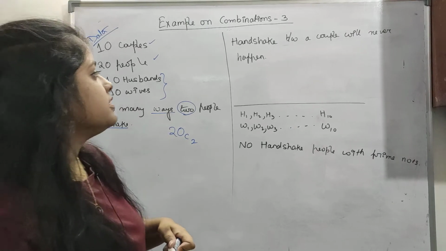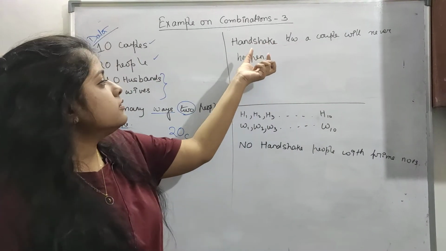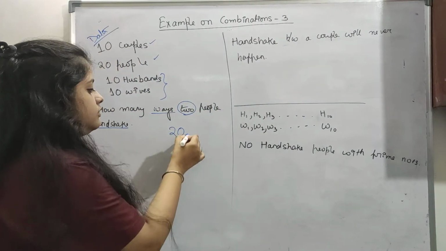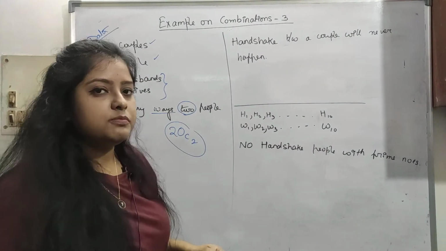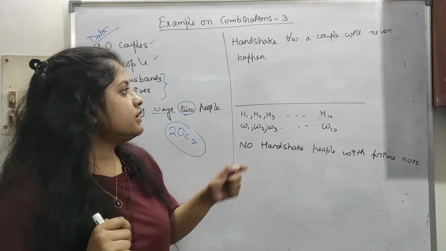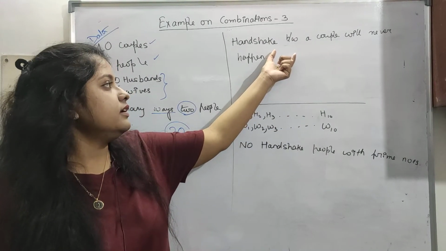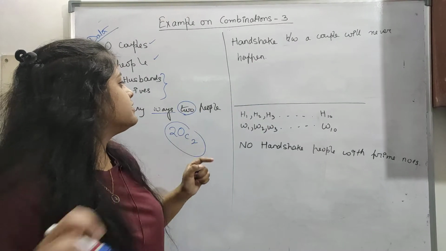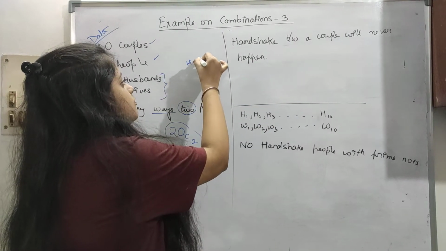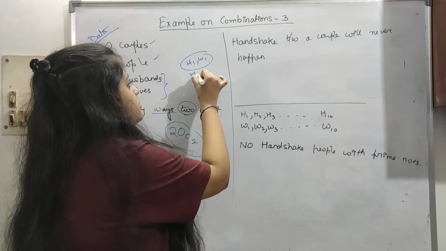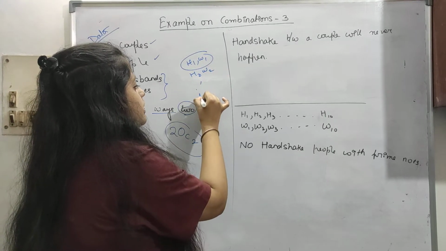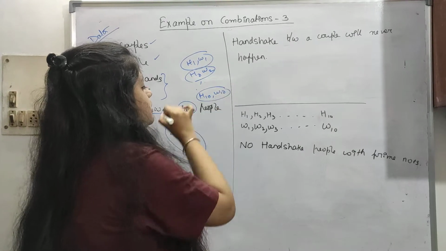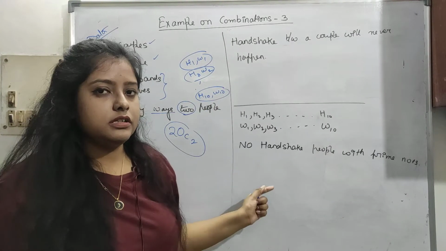Now let's see some restrictions, some constraints. A handshake between a couple will never happen. So there is this total number of handshakes possible between 2 people, but a restriction is given here: between a couple, let's say husband number 1 and wife number 1, husband number 2, wife number 2, till husband number 10, wife number 10, no handshake will be there.